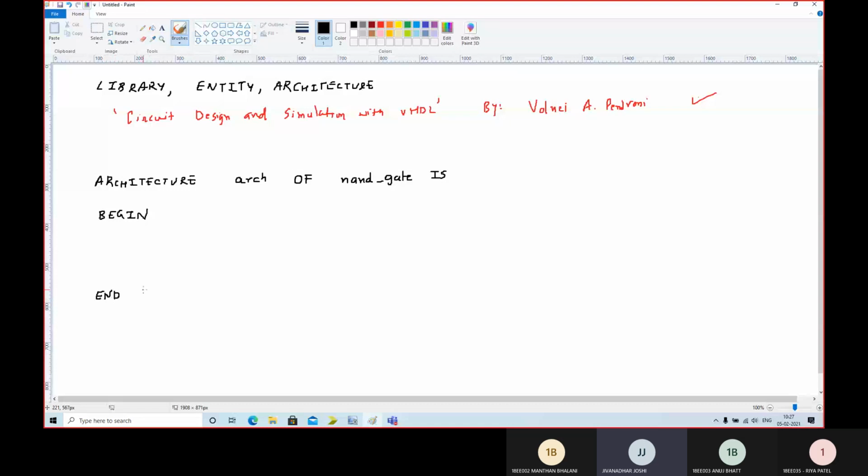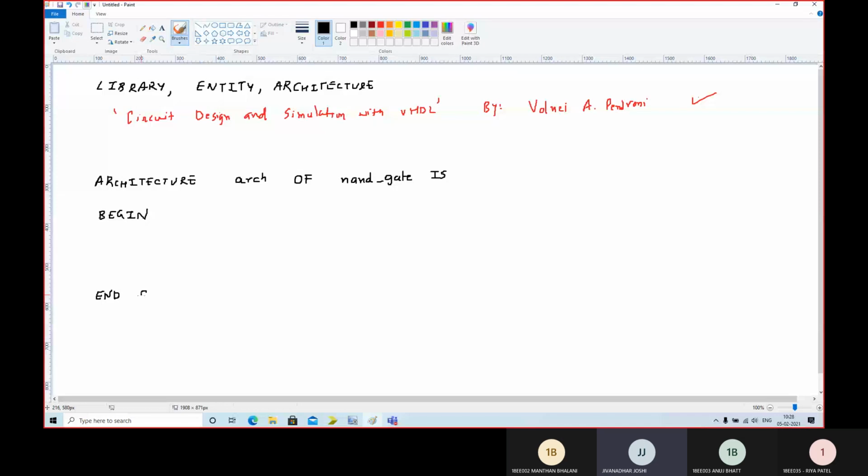Now here there can be the word architecture, or it can be the name of the architecture, right? So for the case of Xilinx ISE, this particular one is the name. So let me write down ARCH, right? Because ARCH is the name of the architecture.